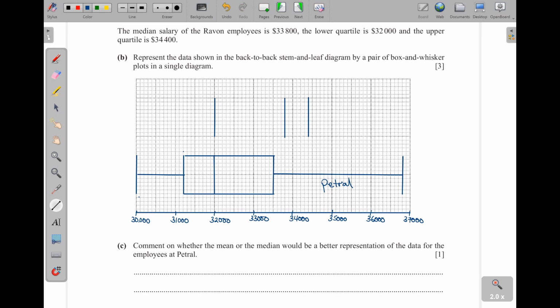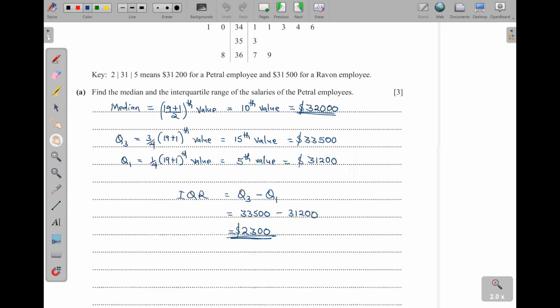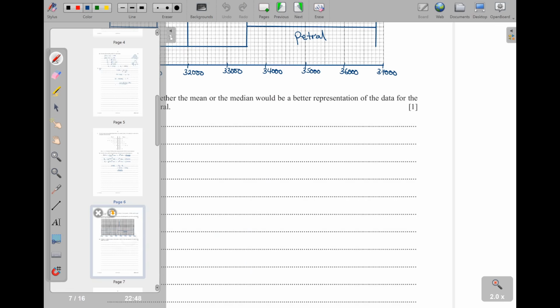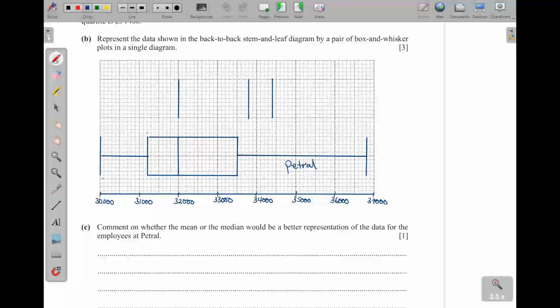So that is it. And then now what is the highest and then the lowest? So the highest for Ravon is 369, then 100. So that means I will come back here and I look for 369. You can see that it is here. We just leave one box, just like that.